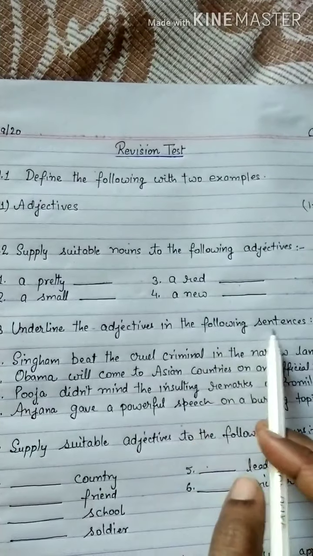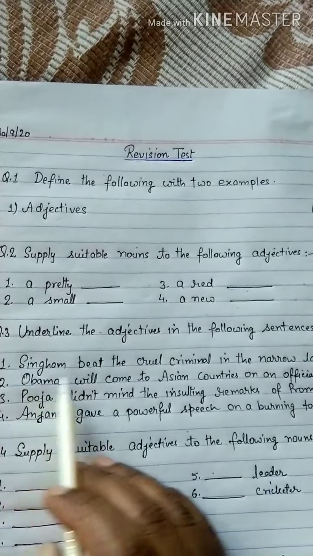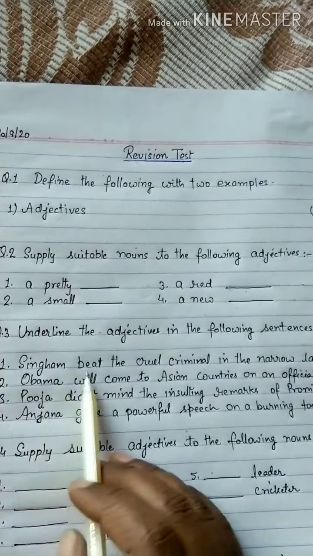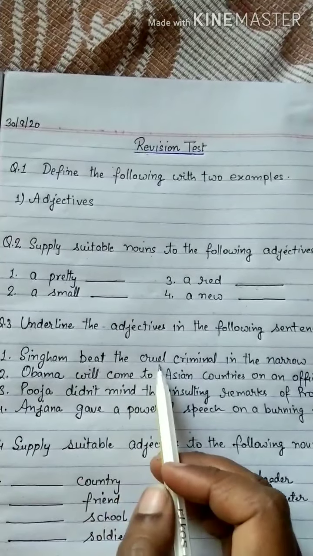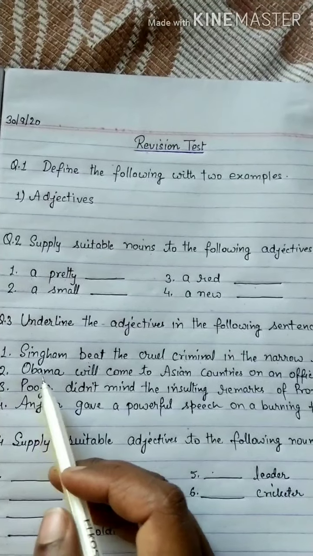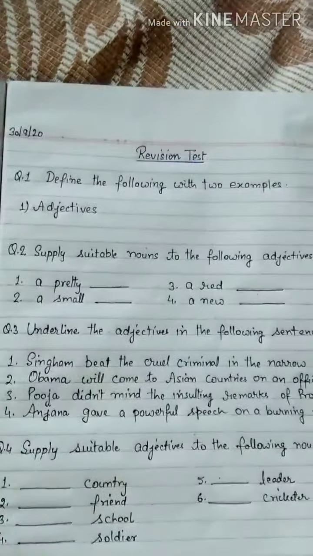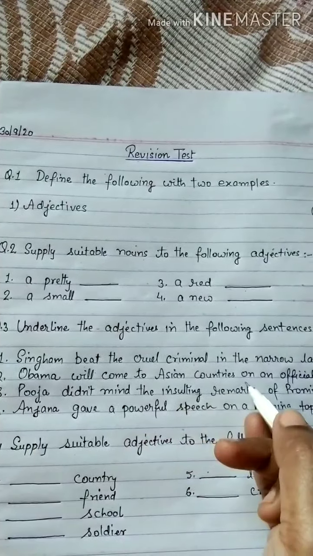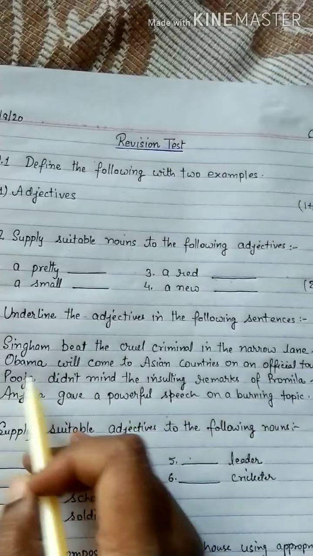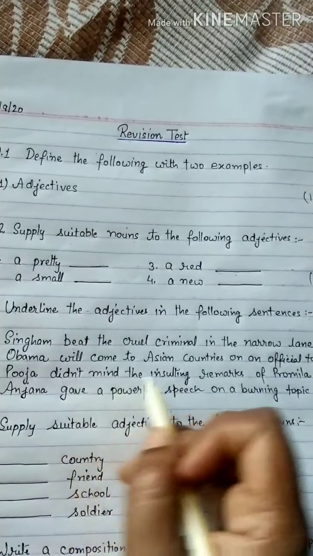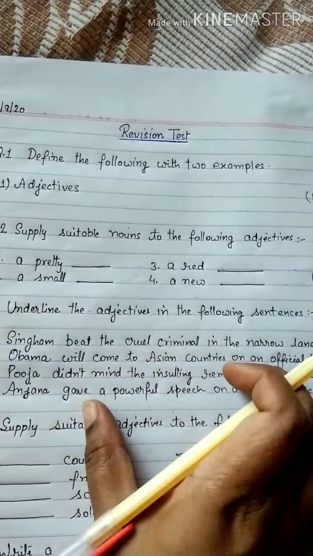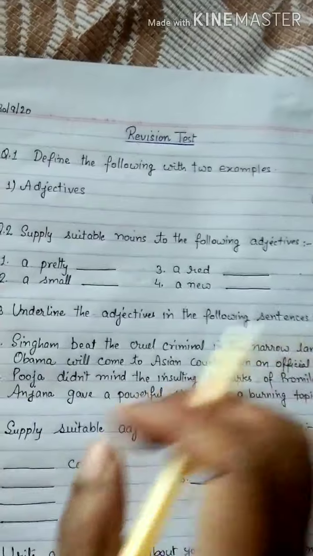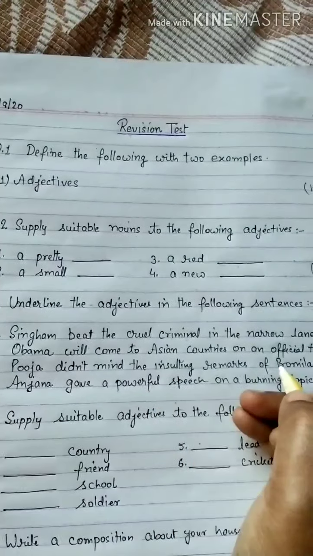Underline the adjectives in the following sentences. In this you have to underline the adjectives. Singham beat the cruel criminal in the narrow lane. You have to underline the adjectives. Obama will come to Asian countries on an official tour. In this sentence also you have to tell which one is the adjective. I have told you that an adjective describes the qualities of a noun or pronoun. So you can underline the adjectives only.